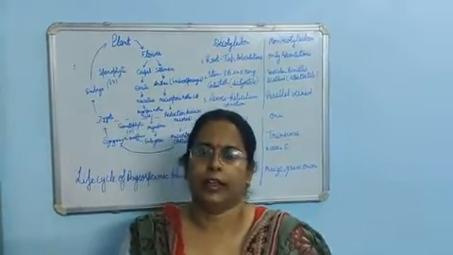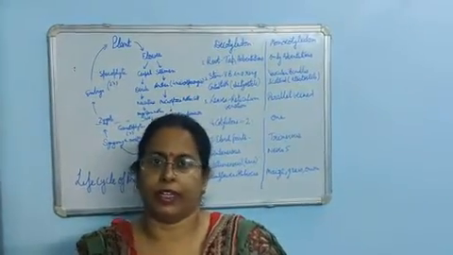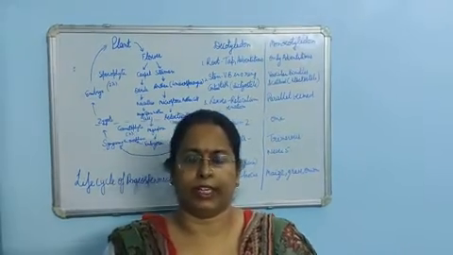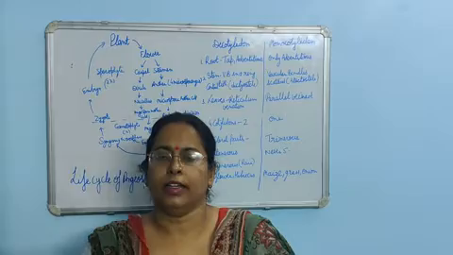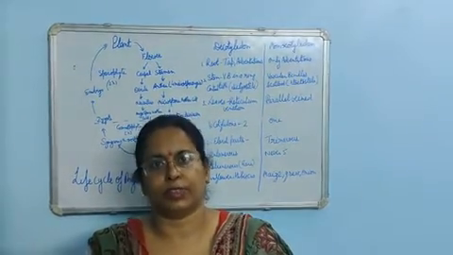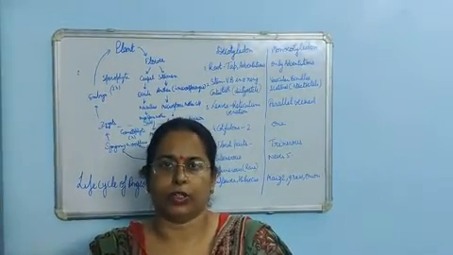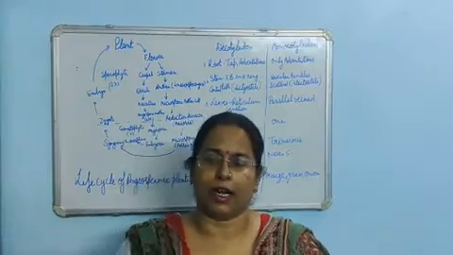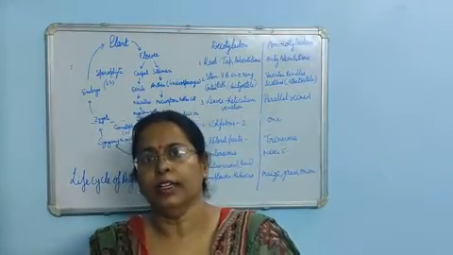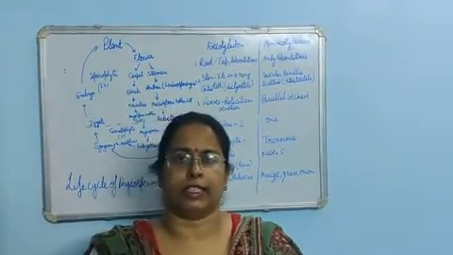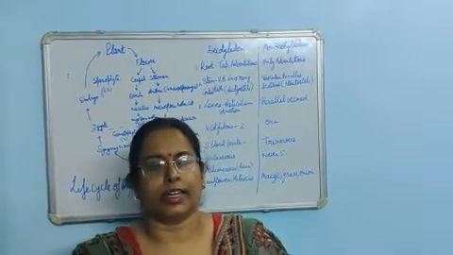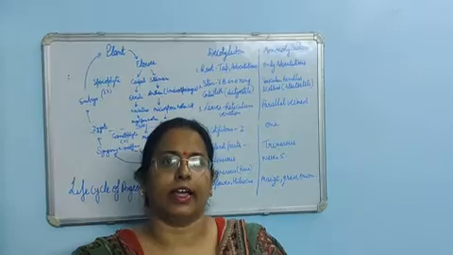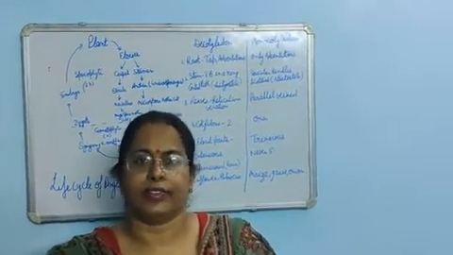Hello everyone. We were discussing different kingdoms of classification. One more thing in this lesson is the life cycle of angiospermic plants. You know about the angiosperms. These are the flowering plants. They produce flowers and the seeds are enclosed in the fruit. So these are the characteristics of these plants, and they have a definite life cycle.